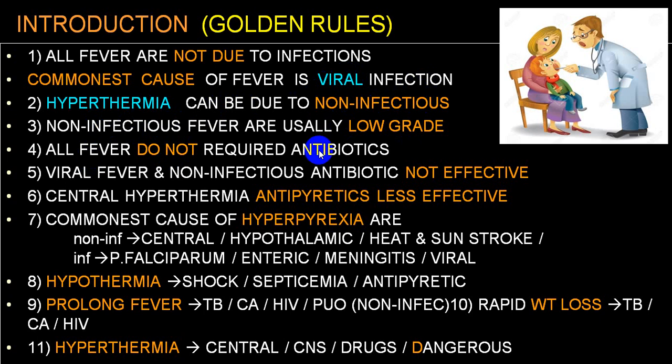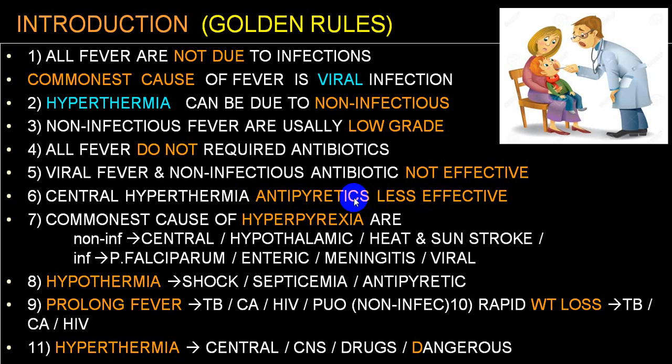All fevers do not require antibiotics, because we say that 90 to 95% of infections in this group of people are viral infections, where antibiotics are not effective. In viral fever and non-infectious conditions, antibiotics are not effective. In central hyperthermia, antipyretics are less effective.